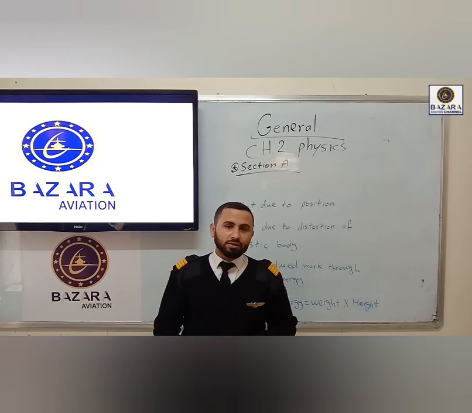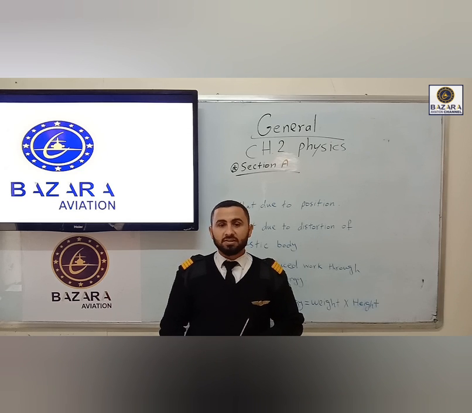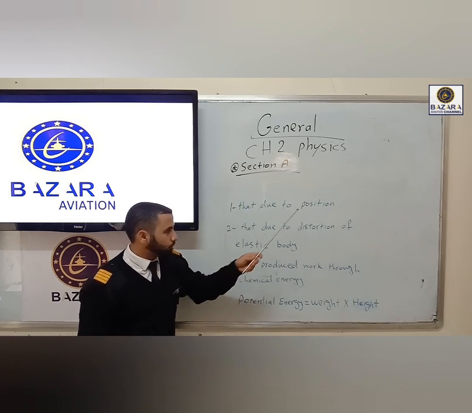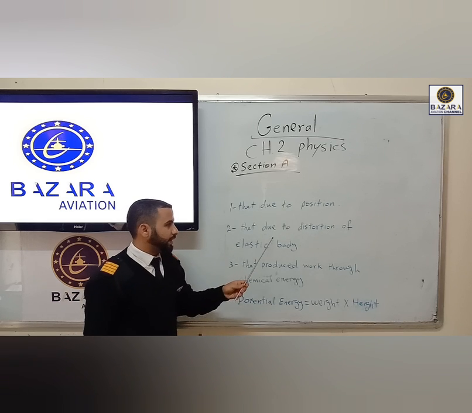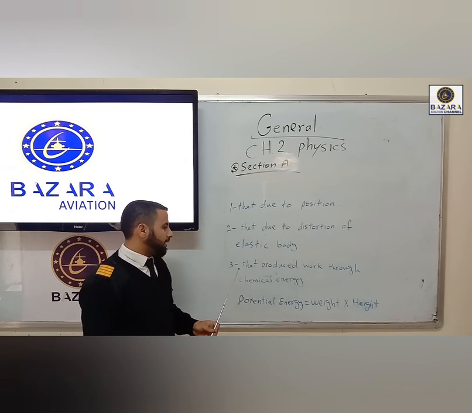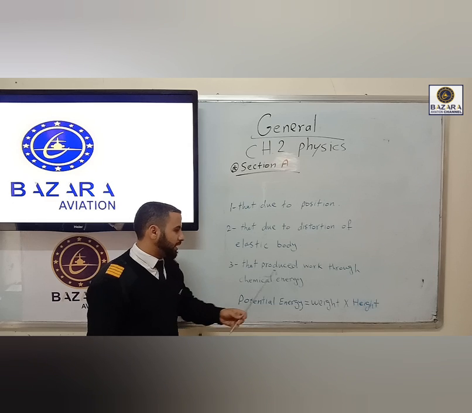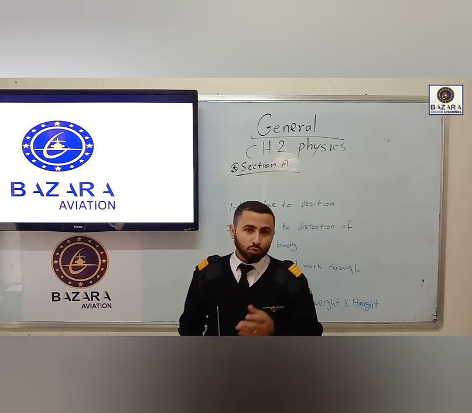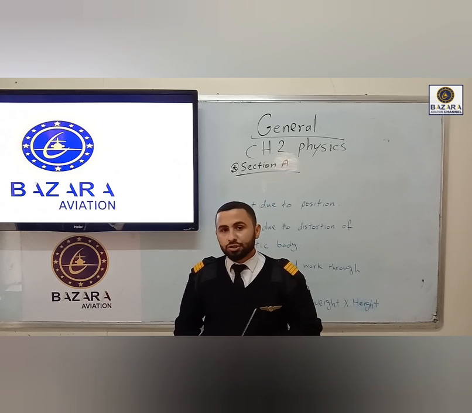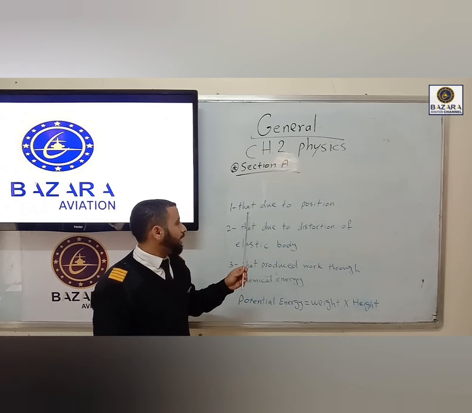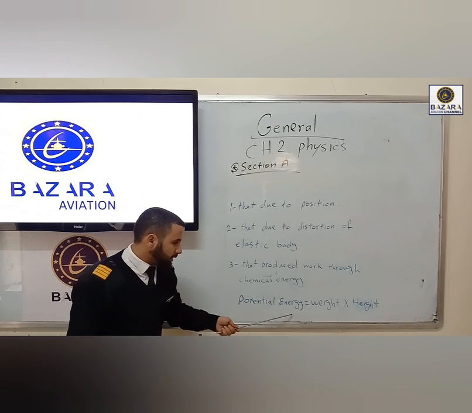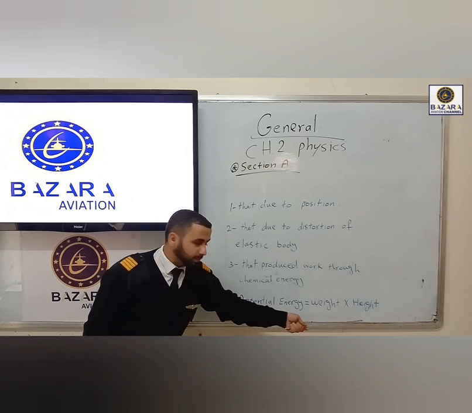The potential energy is the energy that's stored in a material, and it is classified into three groups. The first one, the energy due to position. The second one, the energy due to distortion of an elastic body. The last one, the energy released through chemical energy. To calculate the potential energy because of position, we can use this formula. Potential energy equals weight multiplied by height.